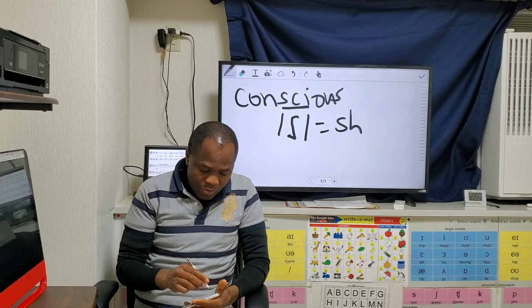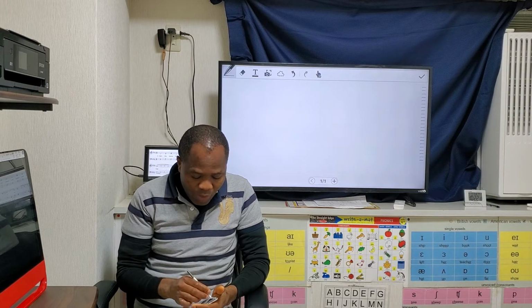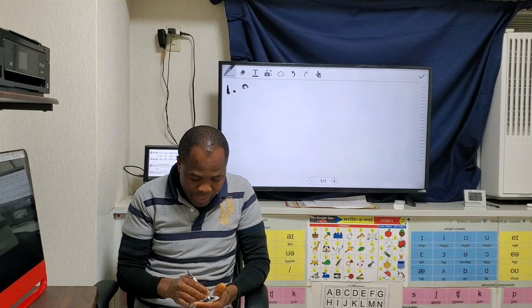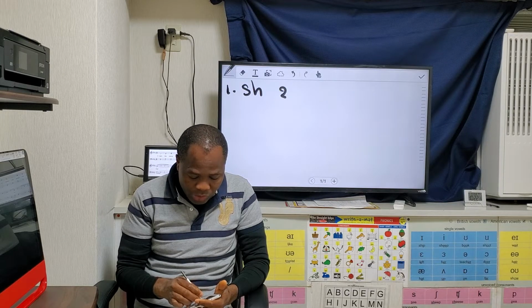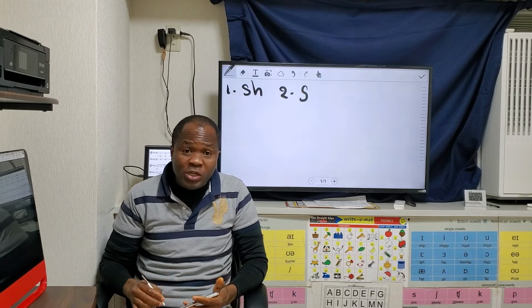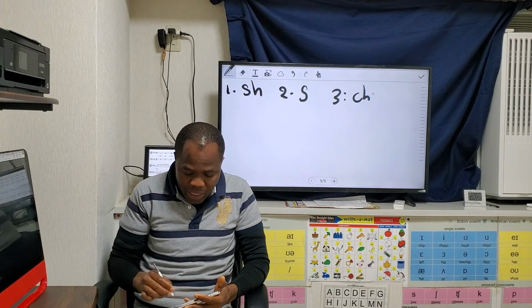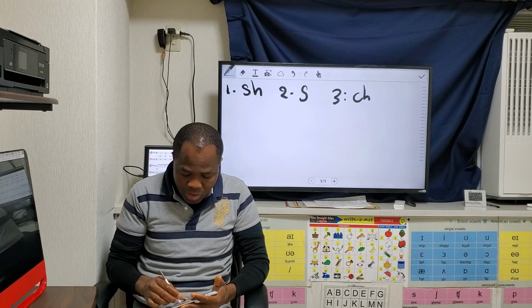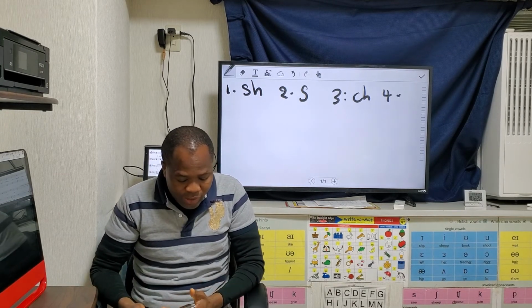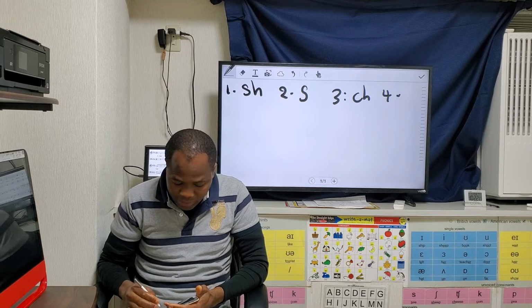Let's go over one more time, then we can end our review. Number 1, we said in the word, SH. Number 2, S as in sugar. Number 3, CH as in shoot. Number 4, TI as in action.